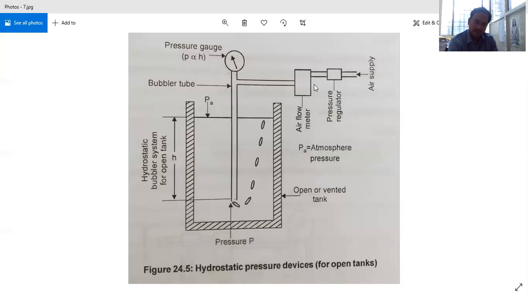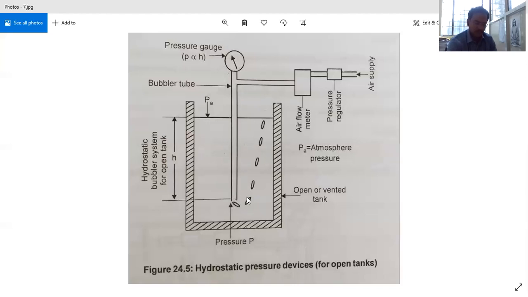So this supply here is either air or nitrogen. If this liquid is flammable, we cannot use gases like oxygen. We cannot use gases which are flammable. So inert gas type substances you should take.